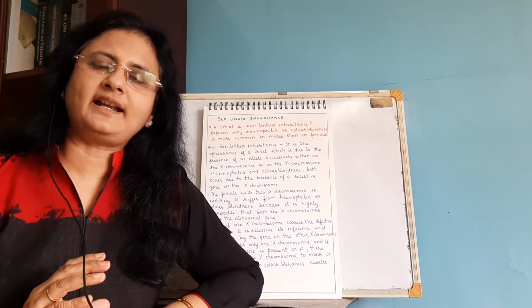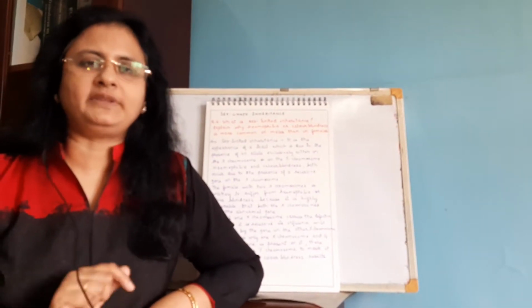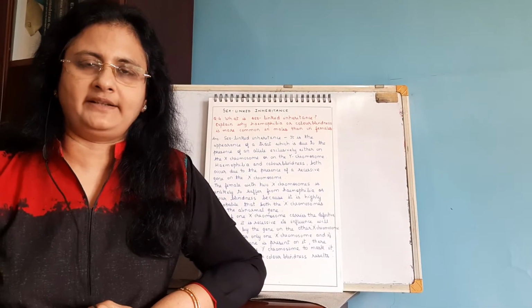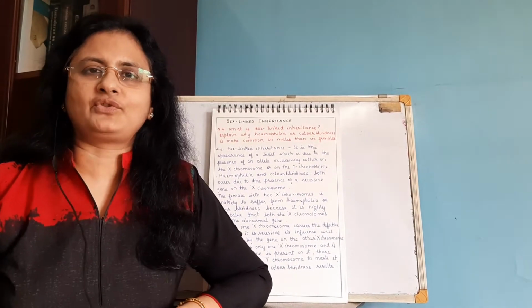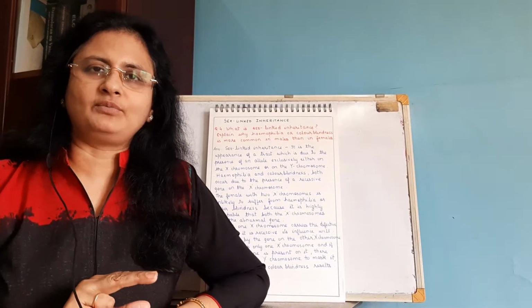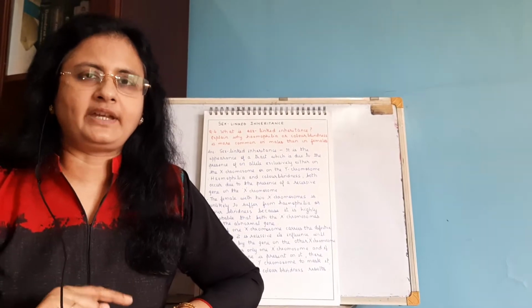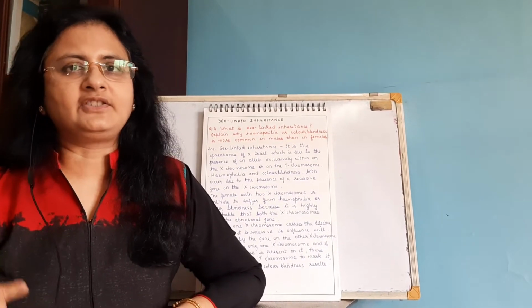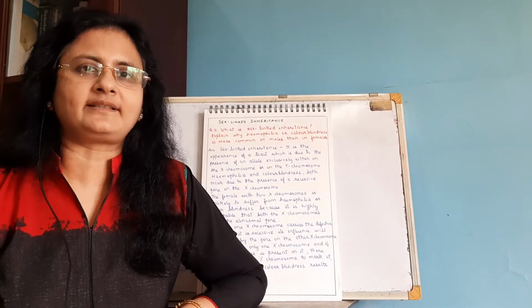Now you have to understand that it is highly unlikely that females will suffer from either hemophilia or color blindness, because it is highly unlikely that both X chromosomes carry the defective gene. Even if one X chromosome carries the defective gene, since it is recessive, its effect will not be felt. The gene on the other X chromosome will mask its effect, because it is recessive.